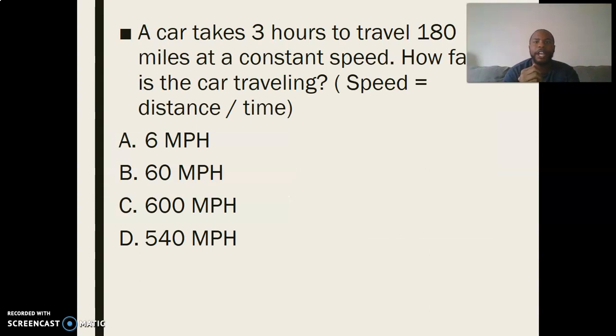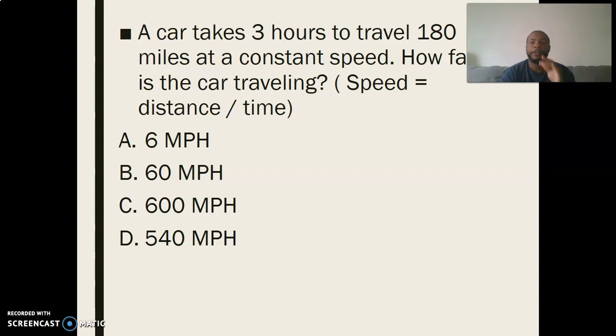A car takes 3 hours to travel 180 miles at a constant speed. How fast is the car traveling? We get the formula: speed equals distance over time. The main thing we have to focus on in this question is figuring out which is our distance and which is our time.